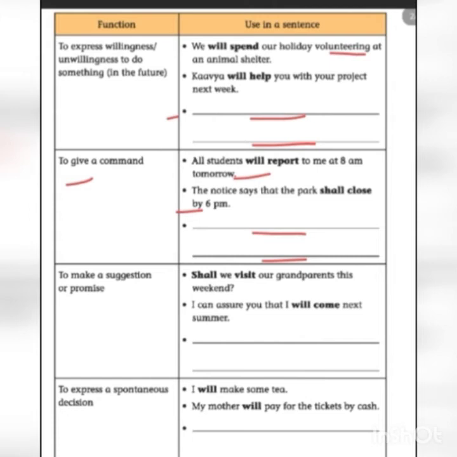To make a suggestion or promise. Shall we visit our grandparents this weekend? I can assure you that I will come next summer. Here you should write your own sentence. To express a spontaneous decision. I will make some tea. My mother will pay for the tickets by cash. So you should write your own sentence here, and as usual you should mark the verb in simple future tense.